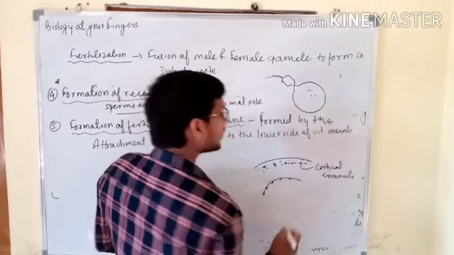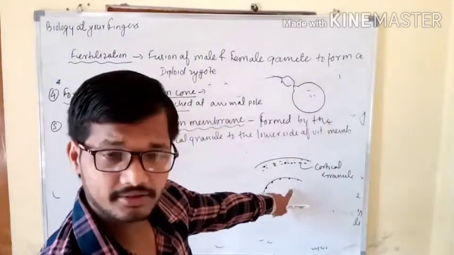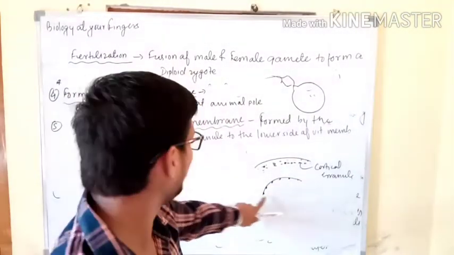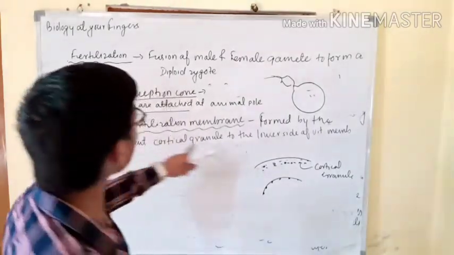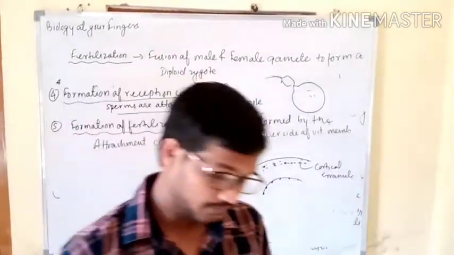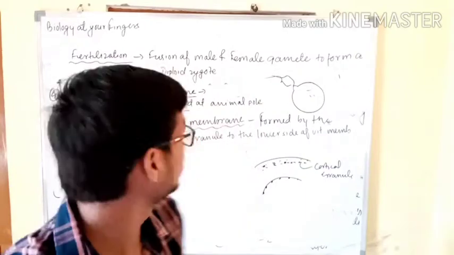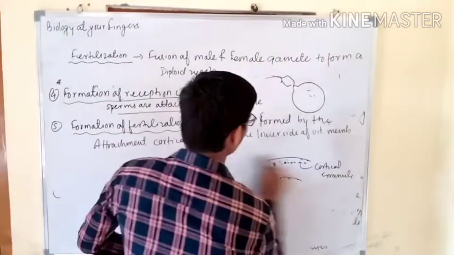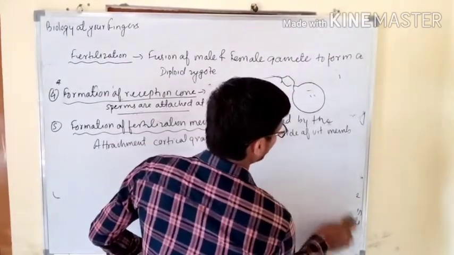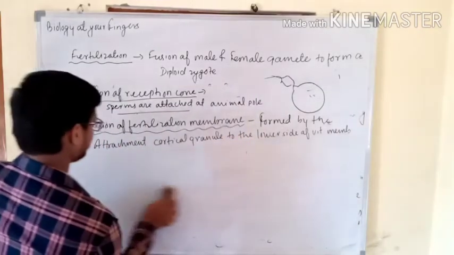So when cortical granules are attached to the lower side of vitelline membrane, that membrane is known as fertilization membrane. And actually, what is the function of fertilization membrane? Fertilization membrane is just going to stop polyspermy.